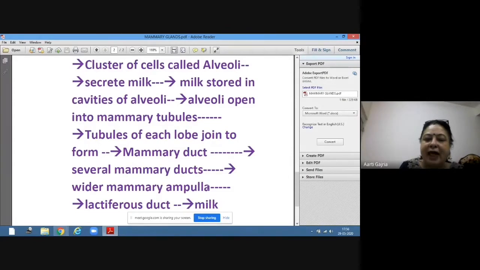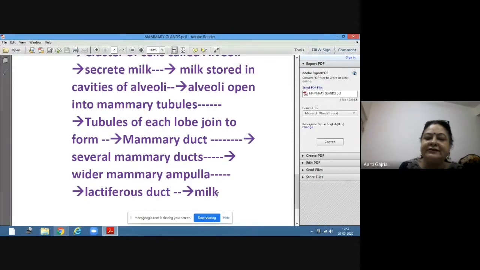And this ampulla finally leads to the lactiferous duct, which is the duct from where the milk is sucked out.